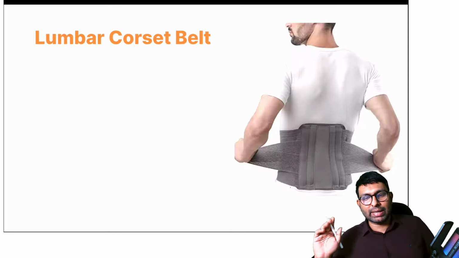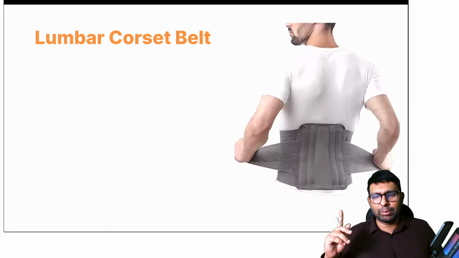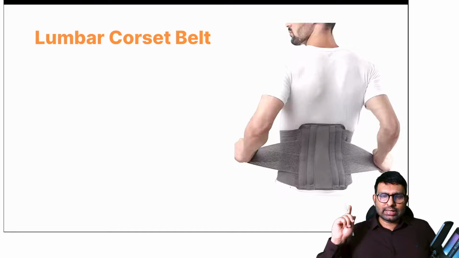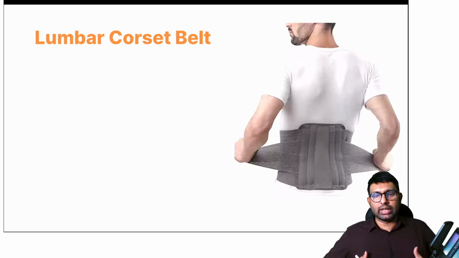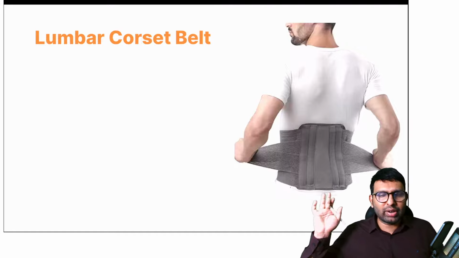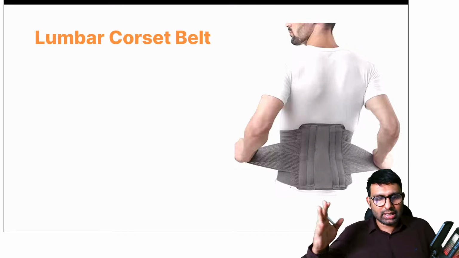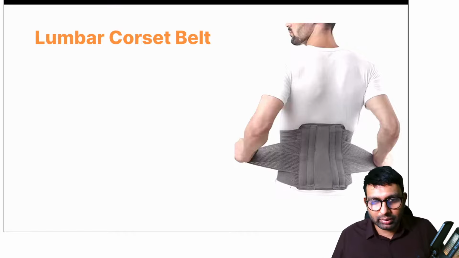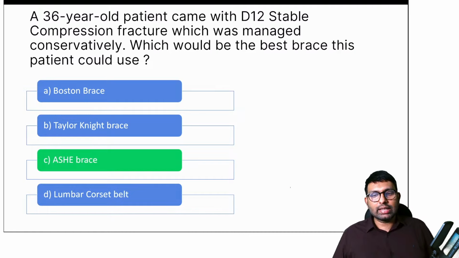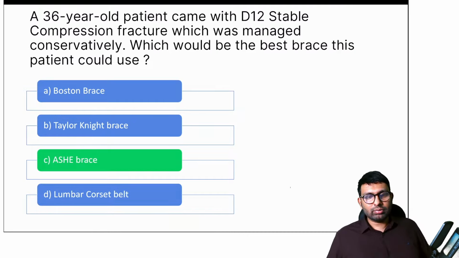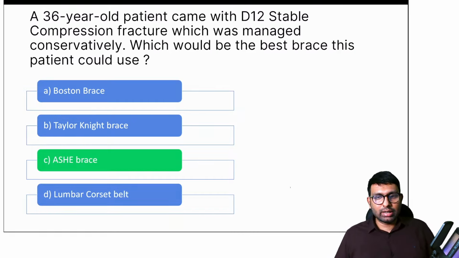Lumbar corset belt is this belt which we normally see our elderly people or our parents wearing. This is not very effective in immobilization. The only thing is in patients with disc pathologies, if you want to reduce intra-abdominal pressure so that the disc pathology is not aggravated, you can give them a lumbar corset belt, but it's not very effective in any case. Lumbar corset belt is more of a placebo effect. Okay, so the answer is ASH brace. Please remember, ASH brace is different from Taylor's brace, different from Boston and Milwaukee brace.